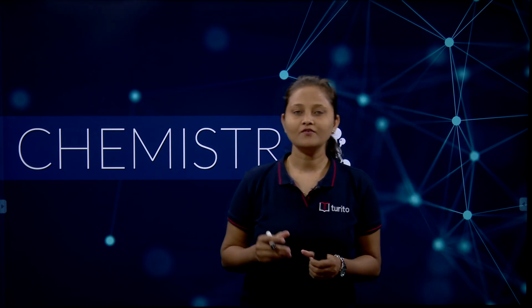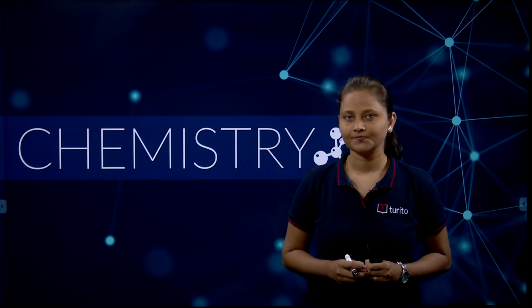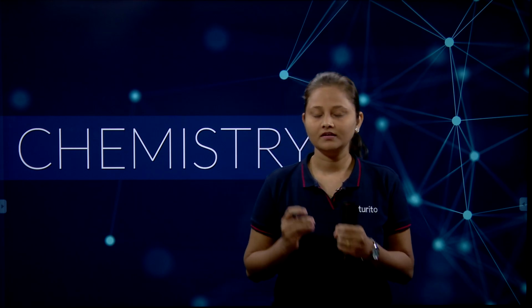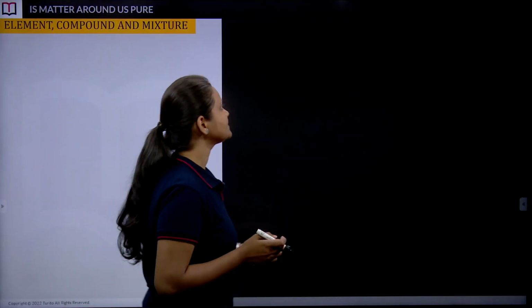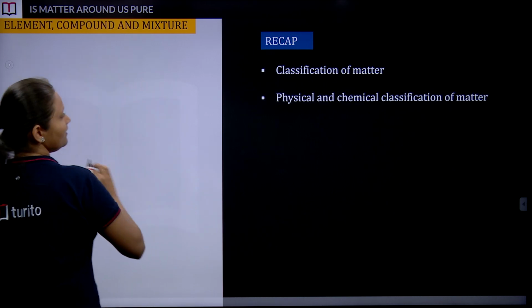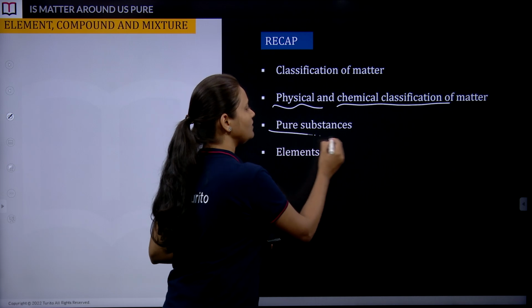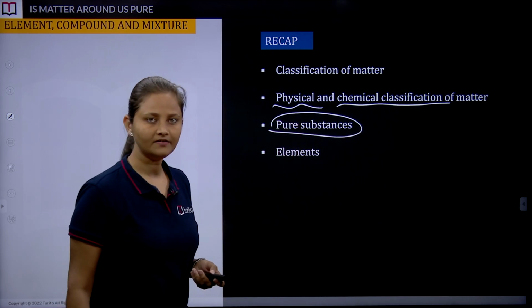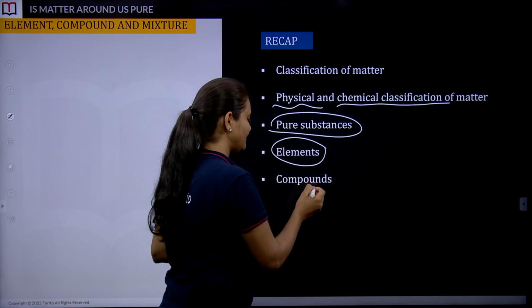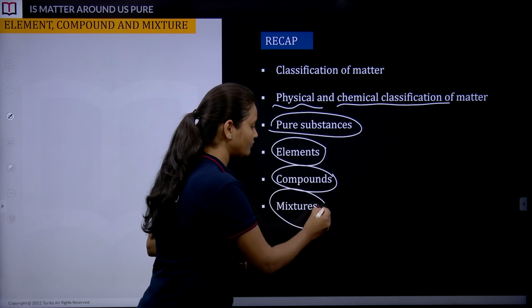So students, we have entered this new session of the chapter called "Is Matter Around Us Pure?" Now let's quickly recap whatever topics we covered during the last sessions. We started with the classification of matter. Then we discussed the physical and chemical classification of matter. We understood all the properties of pure substances, followed by the properties of elements and compounds. In the last class, we talked about mixtures.